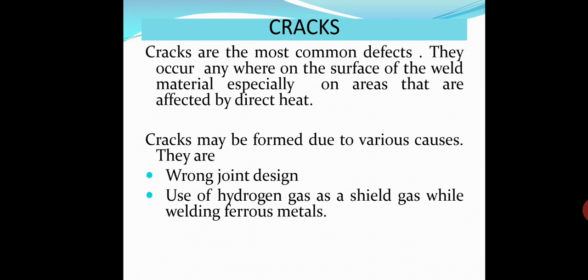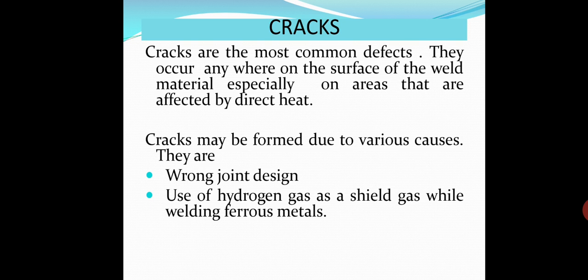They can occur anywhere on the surface of the weld material, but many times they occur near the weld joint, in the areas which are affected by direct heat.